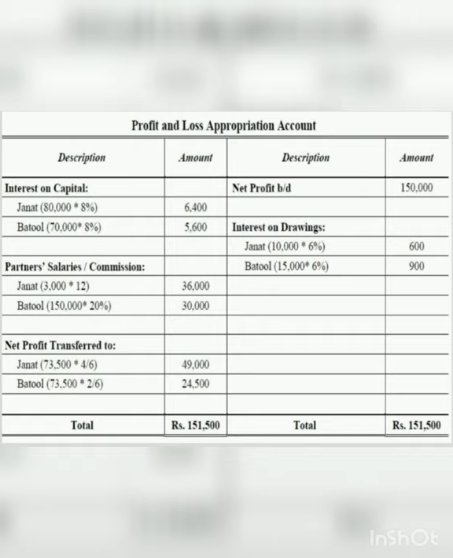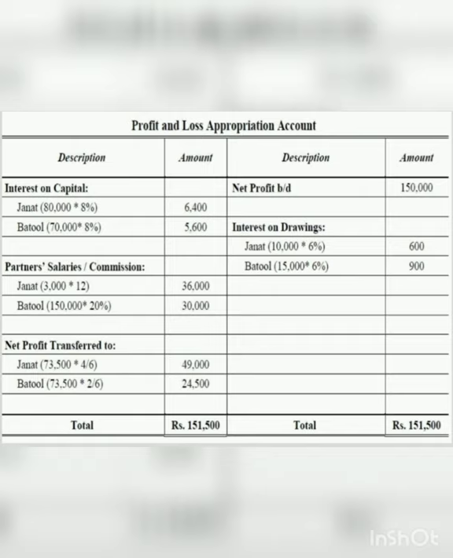Now it's written that we provide interest on capital at 8%. Interest on capital, the name itself suggests, capital pays interest. The capital which Jannat contributed was 80,000 and Batul contributed 70,000, and the rate is given as 8%.